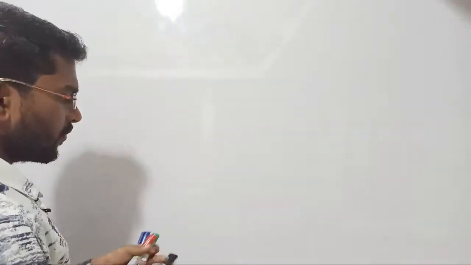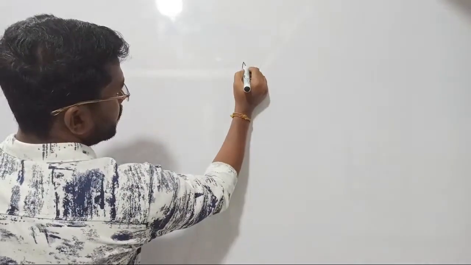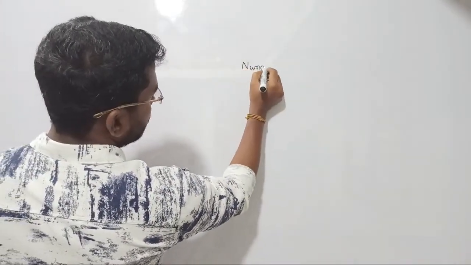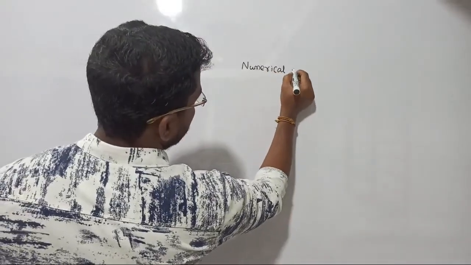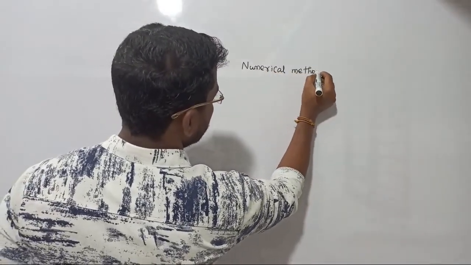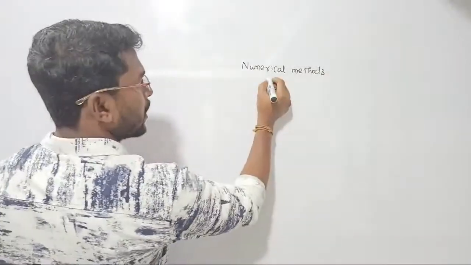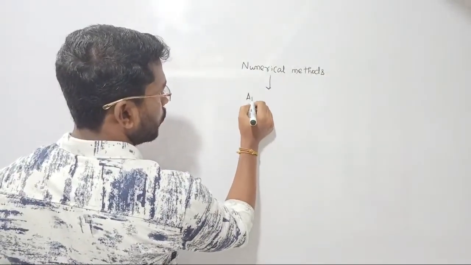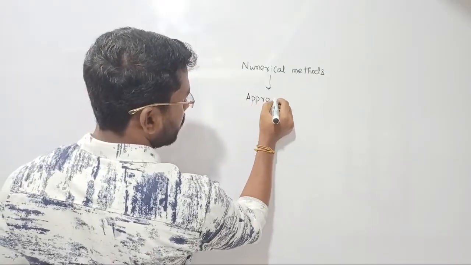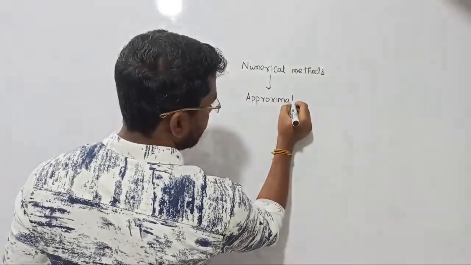So what are we going to do first? I understood everything, but the drawback in numerical methods, the difference between numerical methods and analytical methods, is that there will be some error, right? Numerical methods will give you an approximate value, it won't give you the exact value, right? So anyway, we are looking for numerical methods, but the problem is, in numerical methods we are not going to get the exact value, only an approximate value, right?